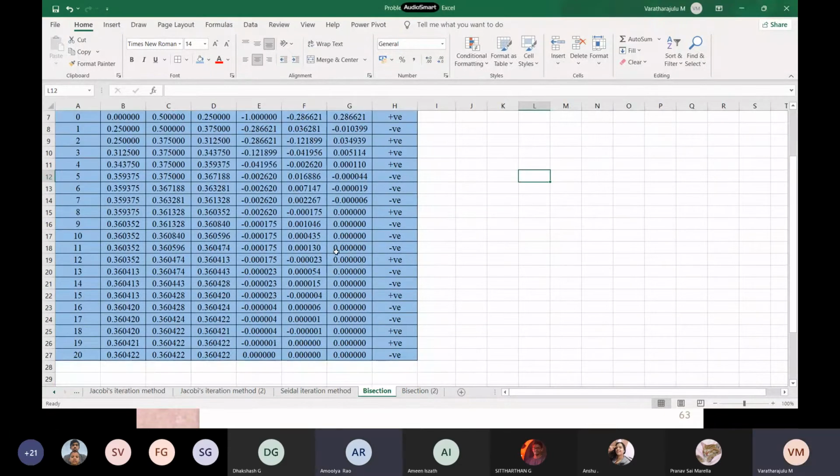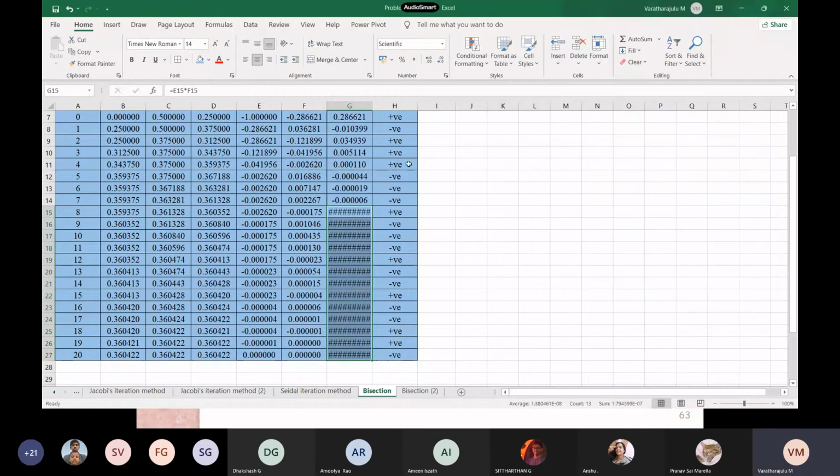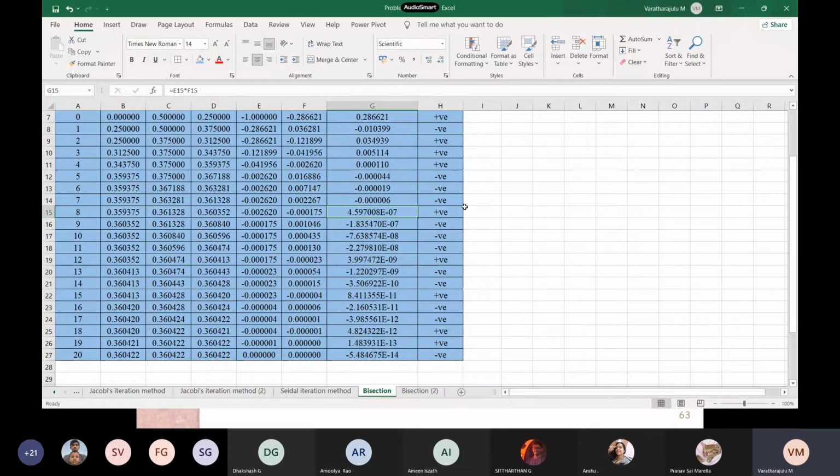We see here it returns 0, but we are concerned about the number of digits as 6, but the actual data might be different. The actual data is 4.5 into 10 power minus 7, and here the result is minus 1.8 into 10 power minus 7. So based on the actual value, it compares and returns whether it is positive or negative.